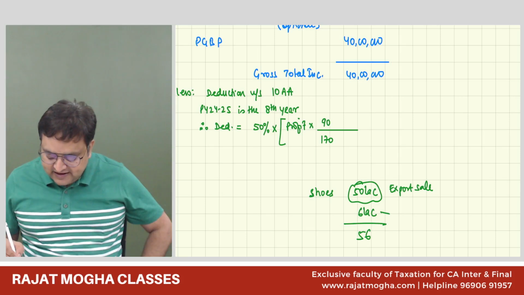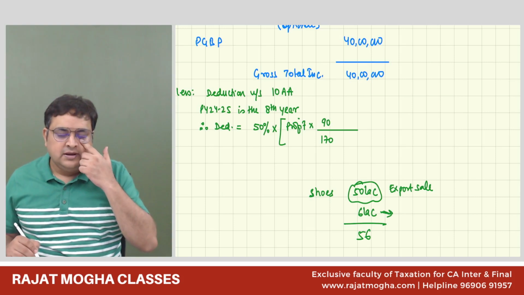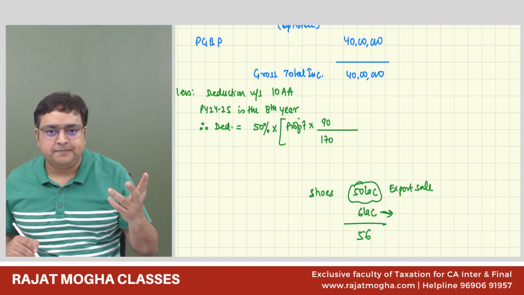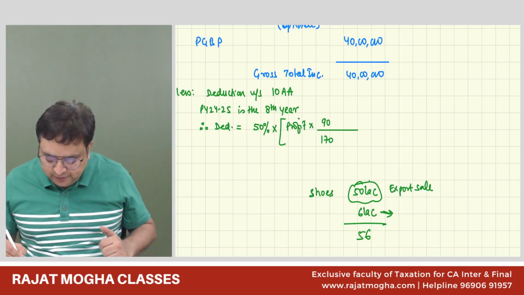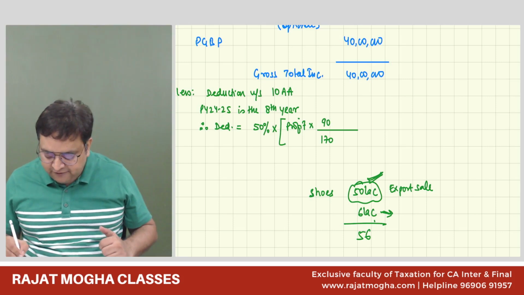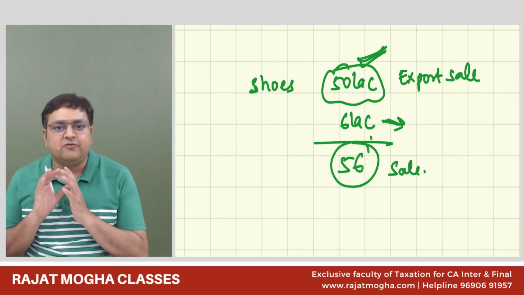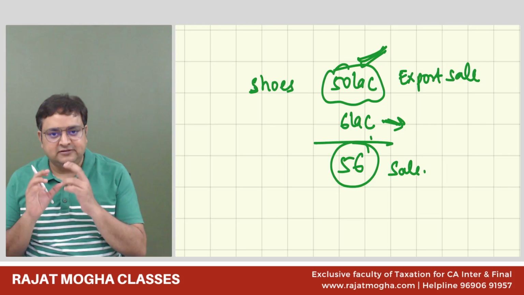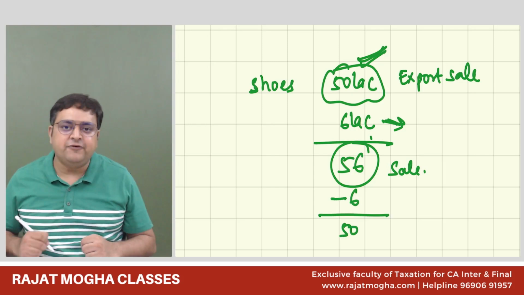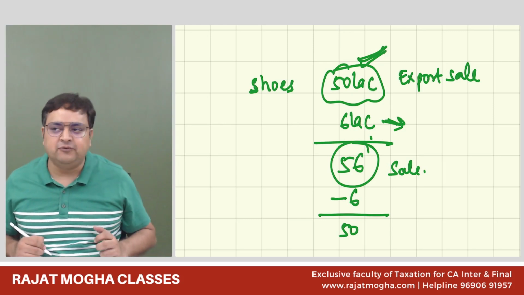Guys, this 6 lakh is just for transportation. Government is giving us deduction only related to export of goods. So what am I exporting? I am exporting 50 lakh rupees of goods, not 56 lakh. So if I have taken this 6 lakh as part of my sale, then for deduction I have to subtract 6 lakh from it. I will get deduction with respect to 50 lakh only, not with respect to 56.